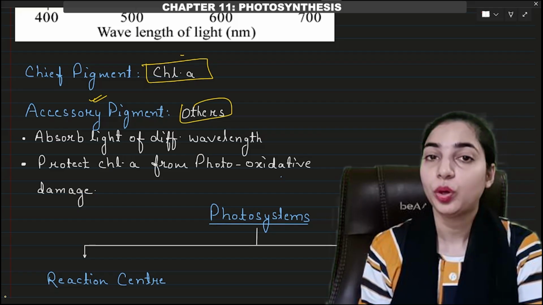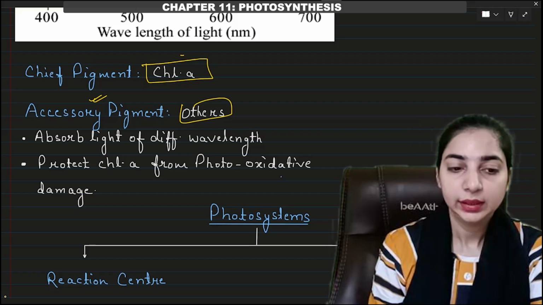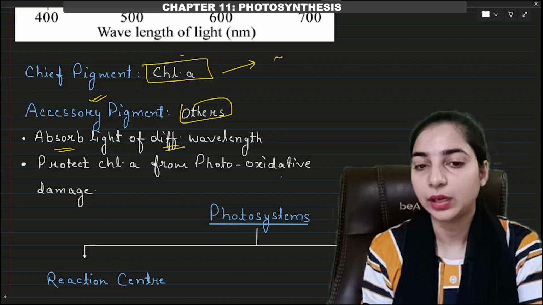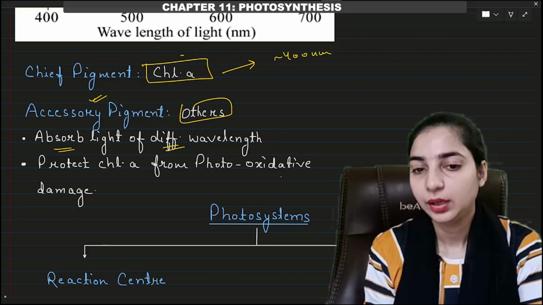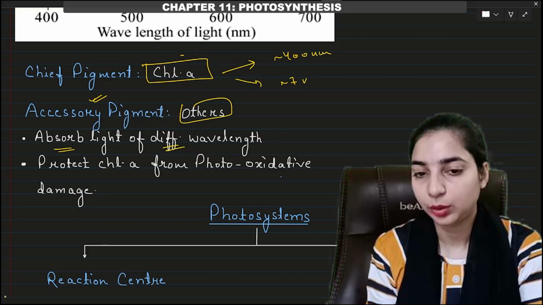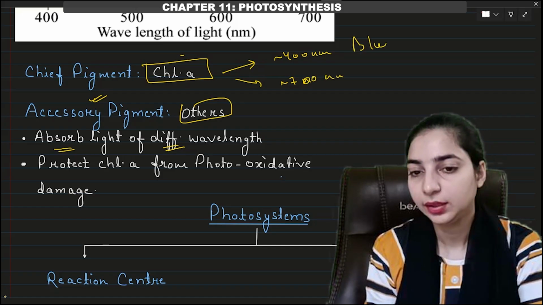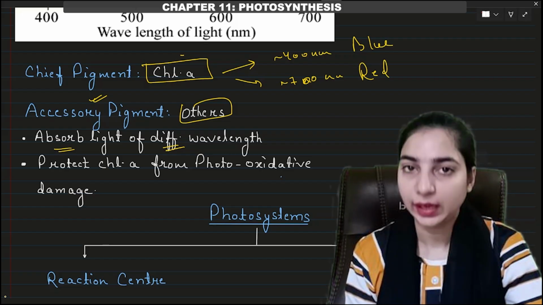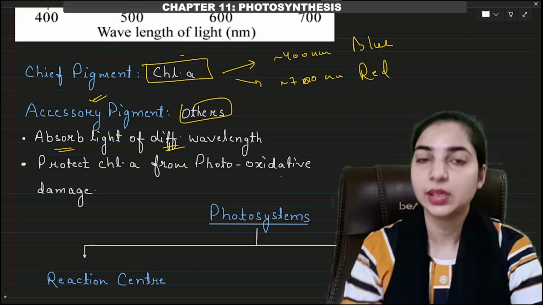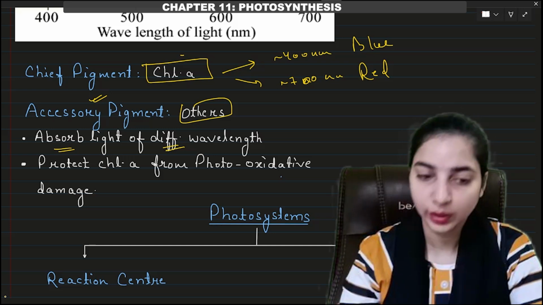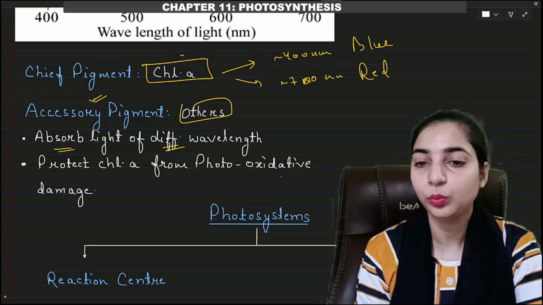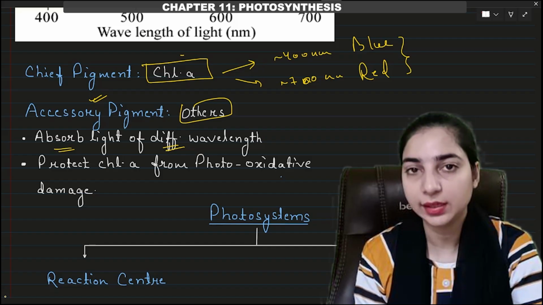So what is the importance of the other pigments? They absorb light of different wavelengths, okay? Chlorophyll A absorbs light of around 400 nanometer and around 700 nanometer. That means the blue light and the red light. There are other colors or wavelengths of light which are absorbed by different pigments. So if different types of pigments were not present, then only blue and red light would be absorbed. Other lights would not be absorbed.